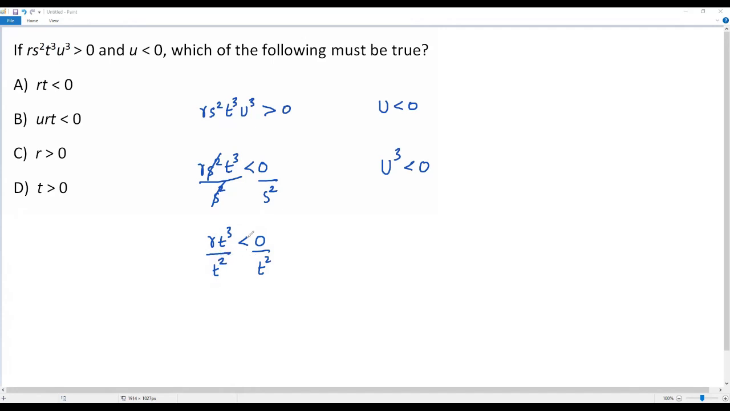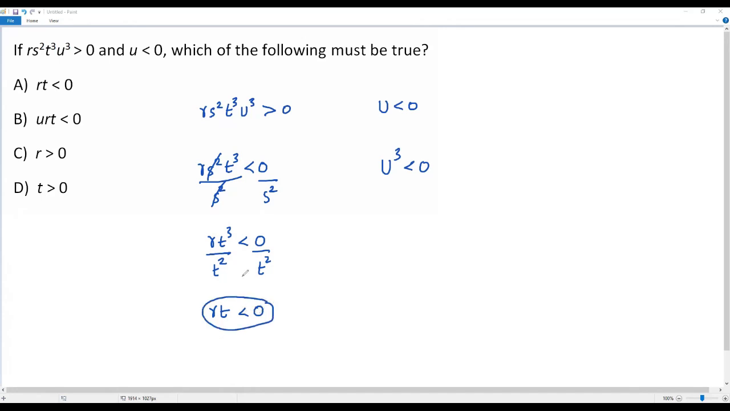So in this inequality I divide both sides by the same positive value t squared. So no change in this inequality, this less than sign will remain the same. And here, when I divide t cubed by t squared, I am getting r times t less than 0, since 0 divided by any positive value is still 0. Okay, here I am getting the result rt is less than 0.